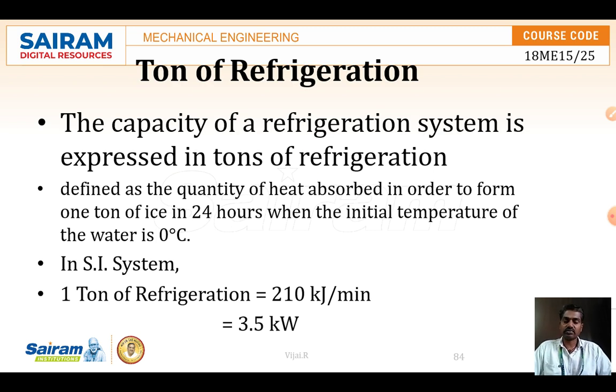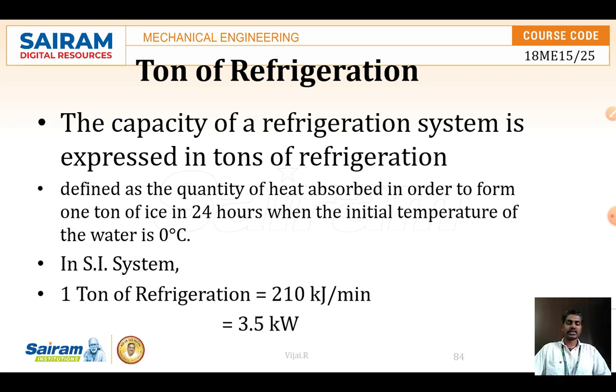is called refrigeration effect. And one more very important thing is a ton of refrigeration. We call it as a ton of refrigeration. So how many tons of refrigeration effect? How it is defined as a quantity. It's a capacity of the system. How can we express the capacity? Normally, for every object we are having some capacity. So if you take a cooker, it's a 2 liter capacity. If you take a heater, a 3 liter heater, like that refrigeration we say in terms of ton of refrigeration.